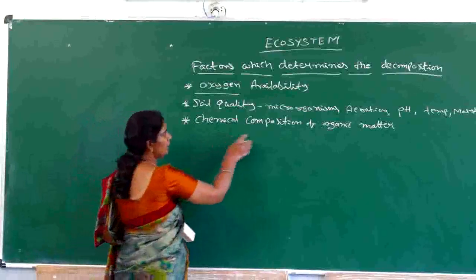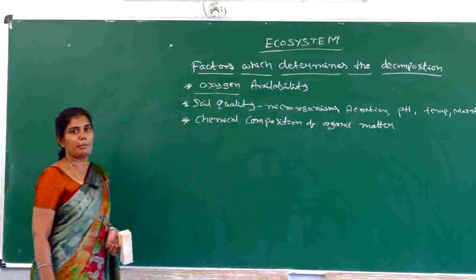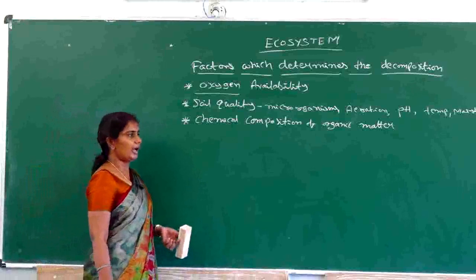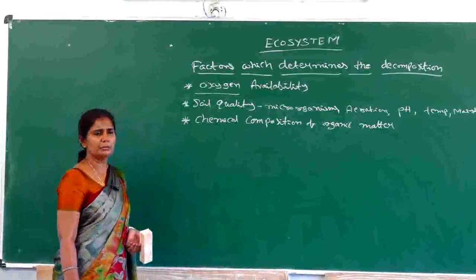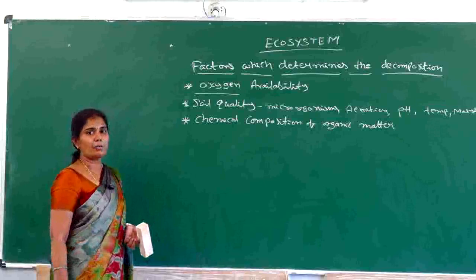Next one is the chemical composition of an organic matter. Organic matter, as we said, is a chemical substance which is made up of complex substances.